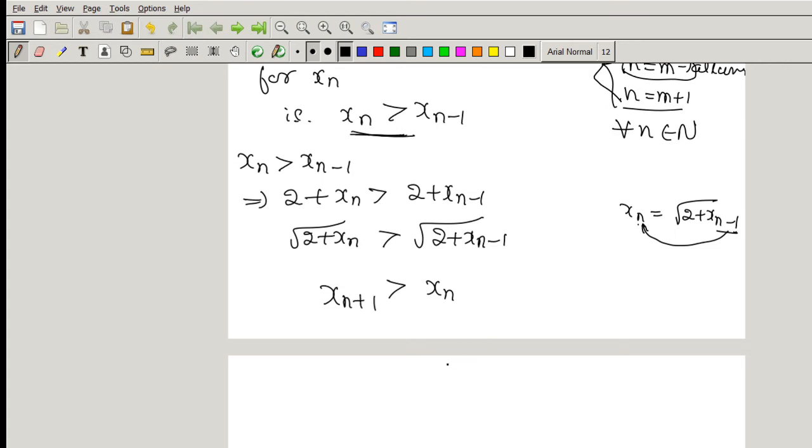We have to prove this result, and we assume this result is true for xn, that is xn is greater than xn minus 1, and we have to prove it for xn plus 1.